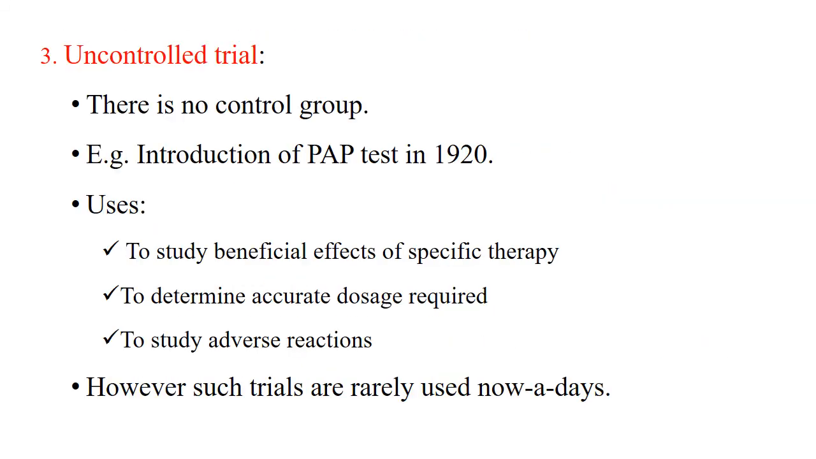Uncontrolled trial. Sometimes the benefit is so great and so obvious that it is totally unnecessary to provide any control for the trial. What does that mean? The PAP test was introduced in 1920, and it was found to be so beneficial that even without comparing, people understood that the incidence had reduced. So these are used in many cases.